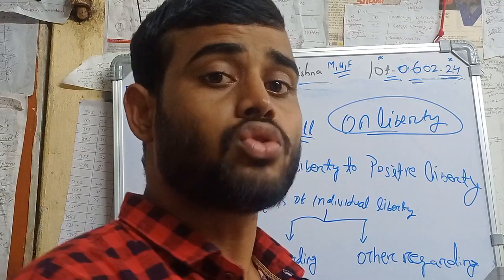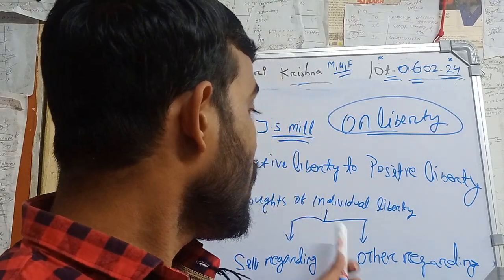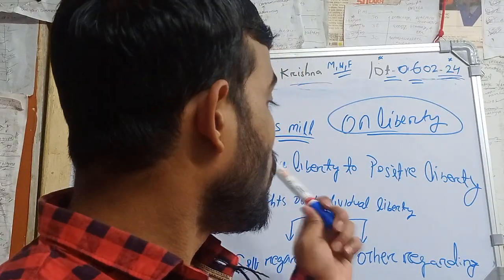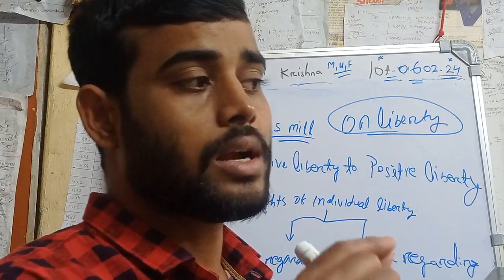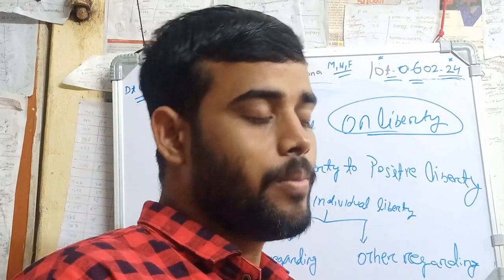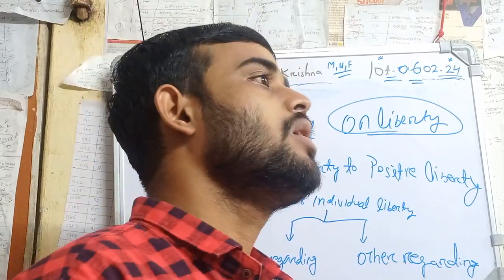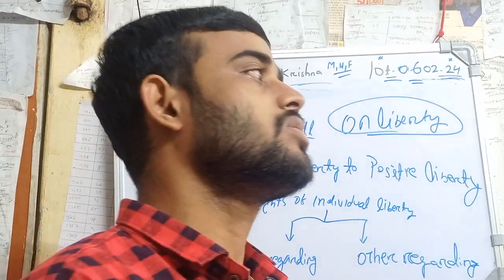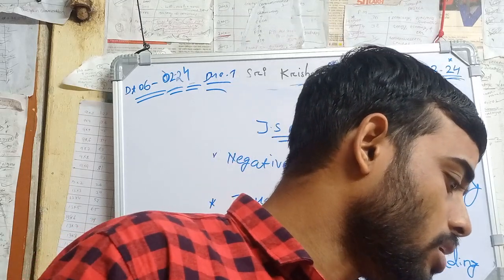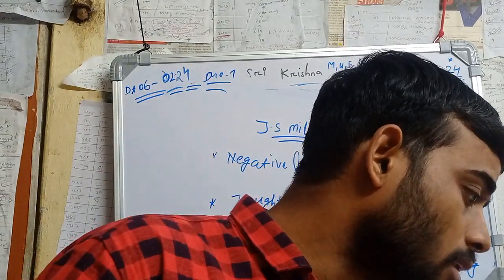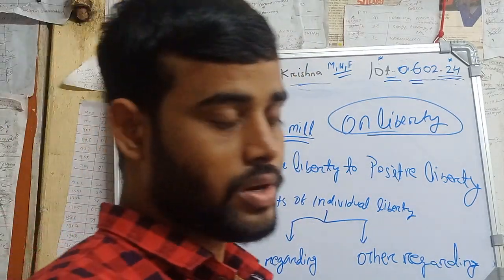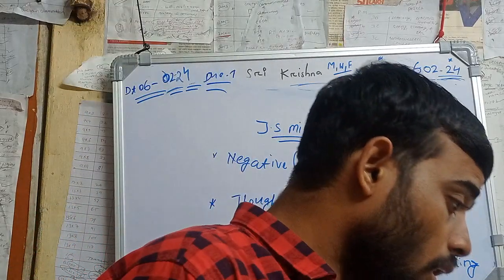In this concept, the thought of individual liberty, there are three kinds of liberty that he highlights. Here you have to note down that according to J.S. Mill, there are three types of liberty that you have to remember. First is thought and expression, individual thought and expression. Second is the liberty of action, where we will discuss self-regarding action and other-regarding action, and third, the liberty of association.